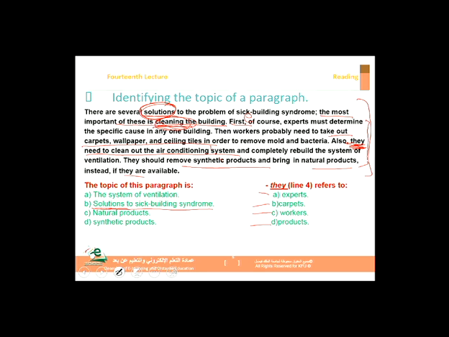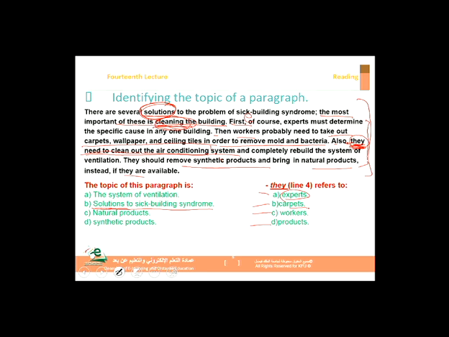So let's read the sentence before, which is here. Workers probably need to take out carpets, blah, blah, blah, in order to remove mold and bacteria. Also, they need to clean out the air conditioning system. Let's replace "they" with experts. Experts need to clean out the air conditioning system. Do experts actually clean out the air conditioning system?